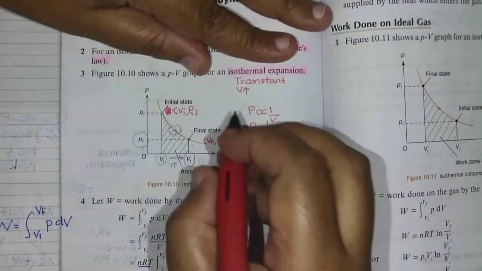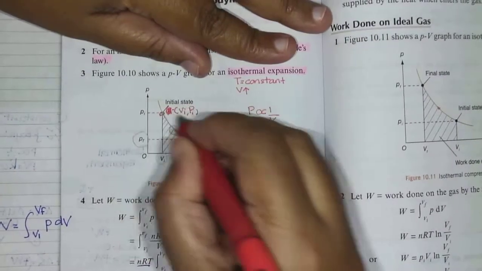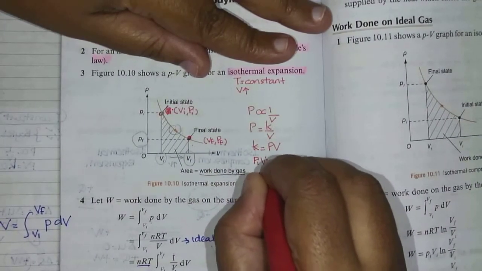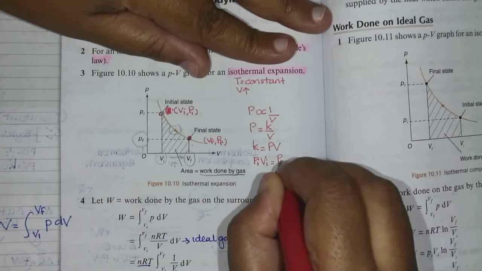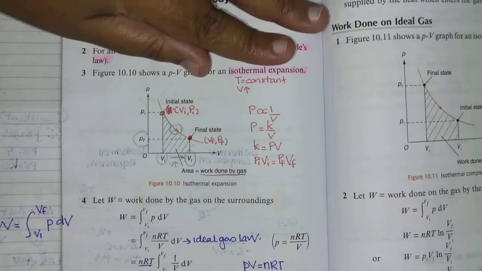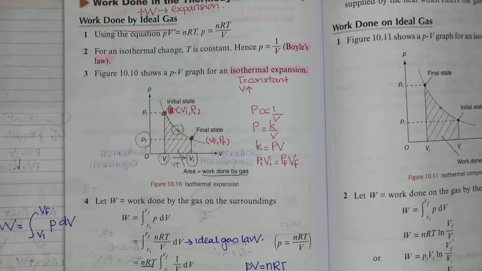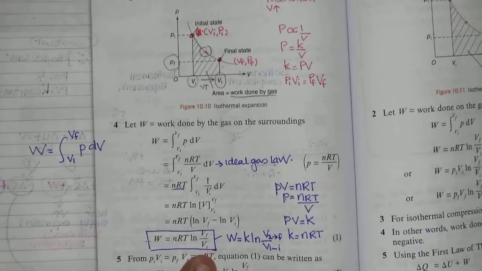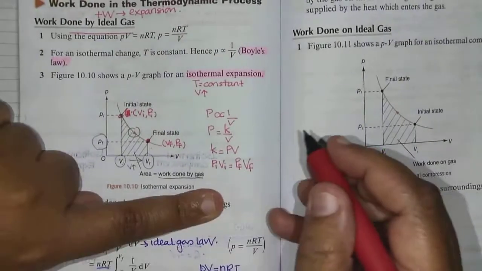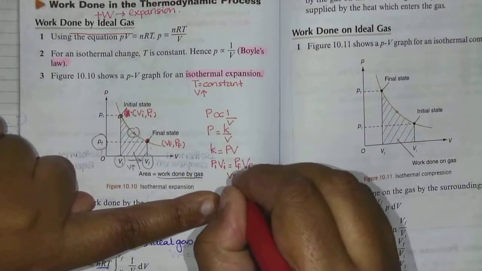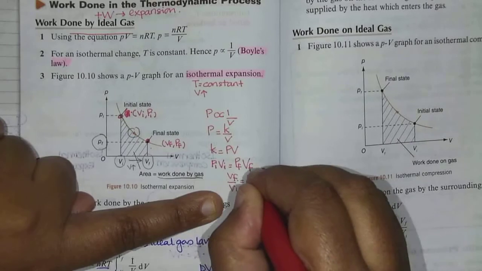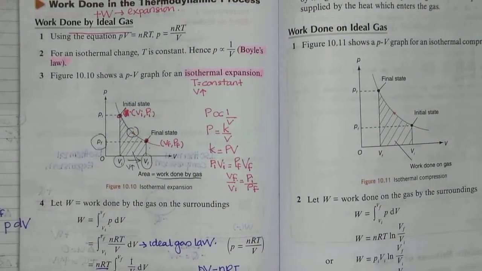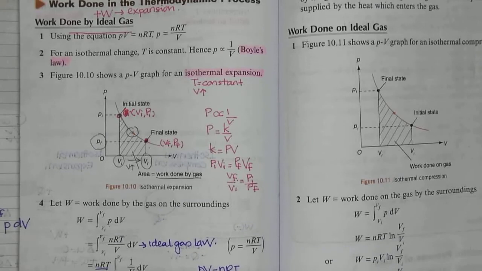So at this particular point, we can use the formula PI VI equals PF VF. If you look at this, we notice that VF over VI equals PI over PF.